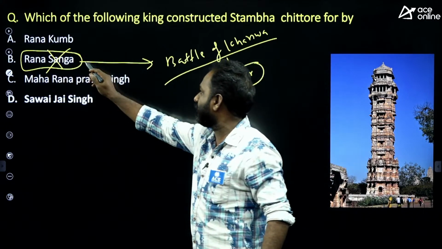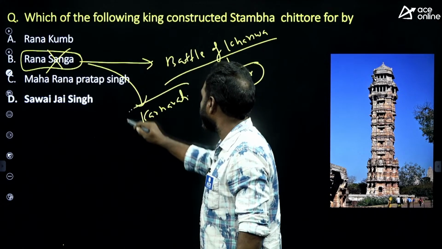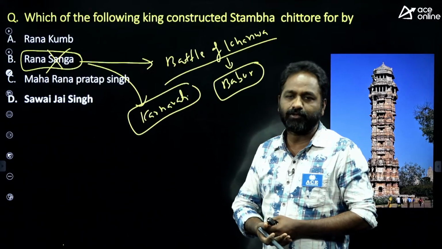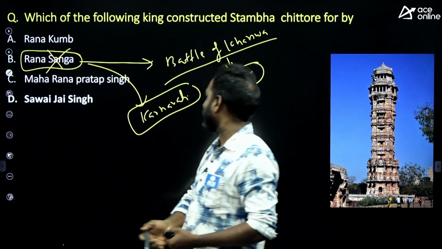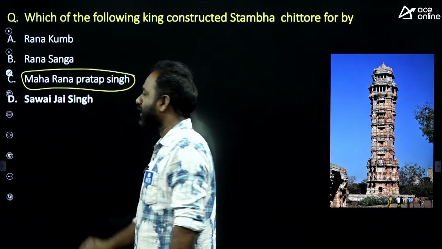Rana Sanga's wife was Rana Karnavati. After the death of Rana Sanga, she fought against the Mughal Empire. The third one, also hailed as a great king, is Maharana Pratap Singh.